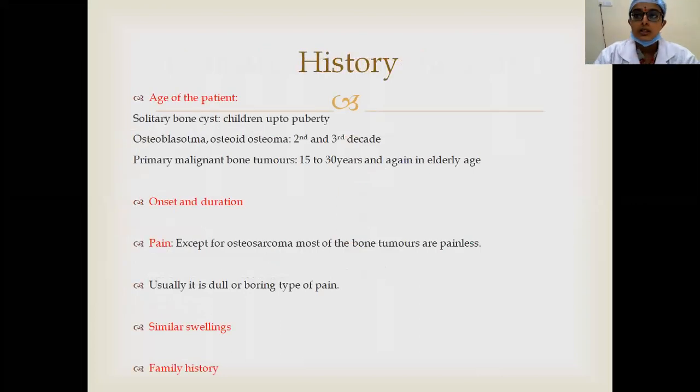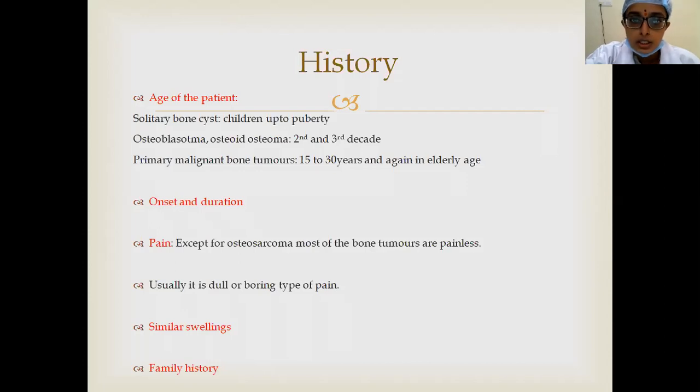So coming to the history, there is not much difference between examination of a swelling, which is already taught to you in surgery, and orthopedics. Few different points are there. This history of examination of swelling applies to bone tumors as well as chronic osteomyelitis also. So first thing is age of the patient. As I told earlier, most of the bone tumors occur in the first 2 decades of life. Solitary bone cyst is usually seen in children up to puberty. Even aneurysmal bone cyst is also seen in an immature skeleton.